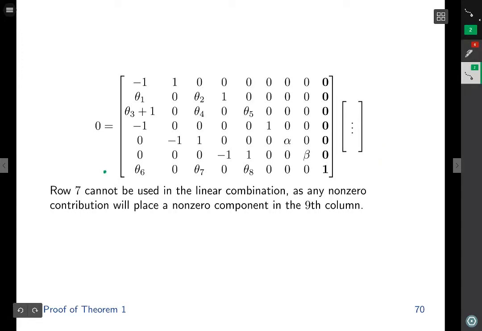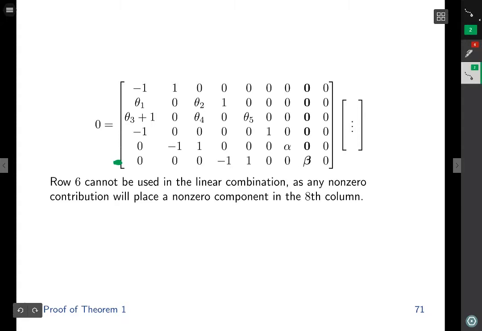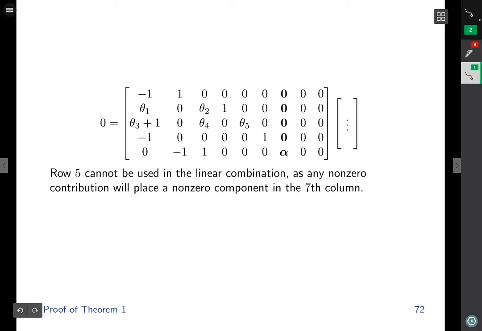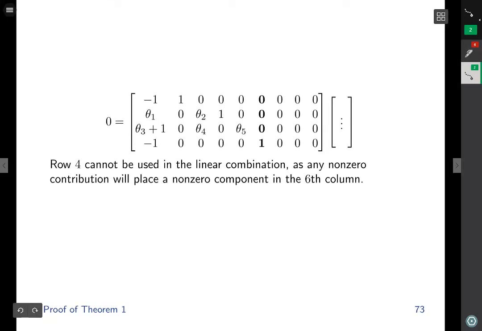Row 7 cannot be used in the linear combination, as any non-zero contribution will place a non-zero component on the 9th column. Row 6 cannot be used in this linear combination, as any non-zero contribution will place a non-zero component on the 8th column. Row 5 cannot be used in the linear combination, as any non-zero contribution will place a non-zero component in the 7th column.